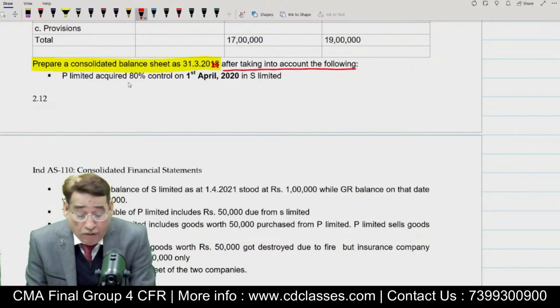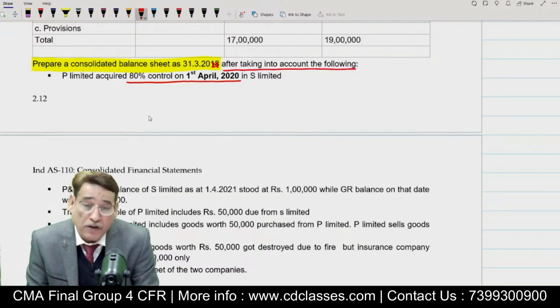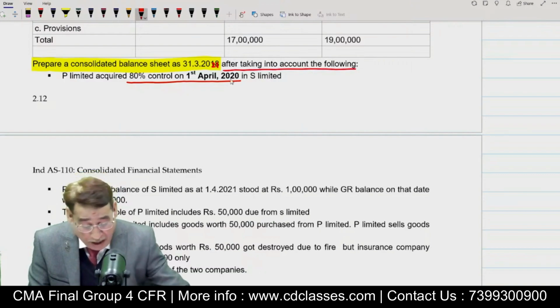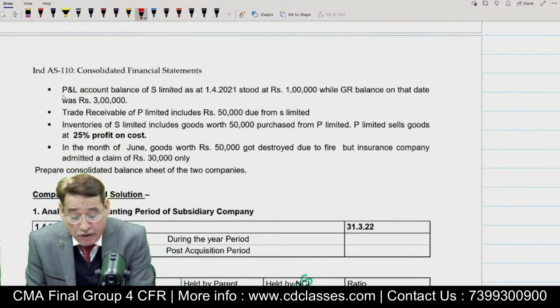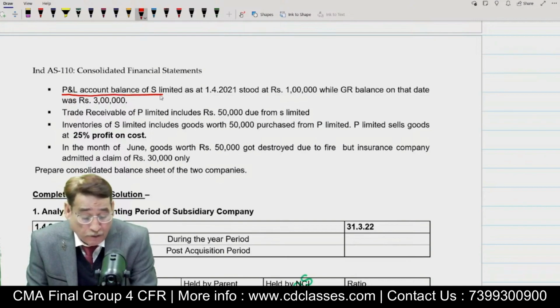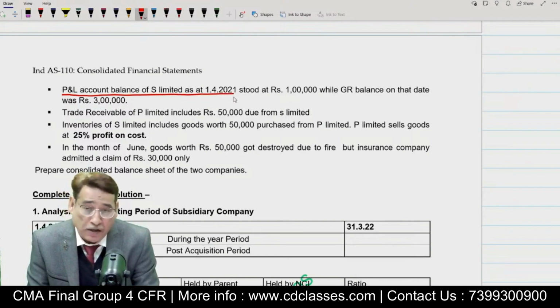So, first of all, it is given in the question itself that P Limited acquired 80% control, but the control has been acquired in the beginning of the year. This is the important point which you need to take care of. And then further, it is given that the profit and loss account balance of S Limited in the beginning, that is on 1/4/2020. Actually, it should be 1/4/2020.